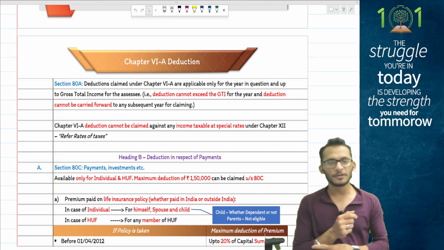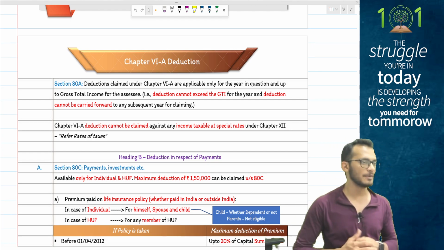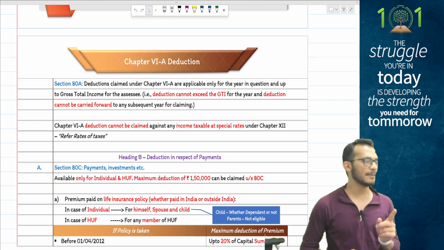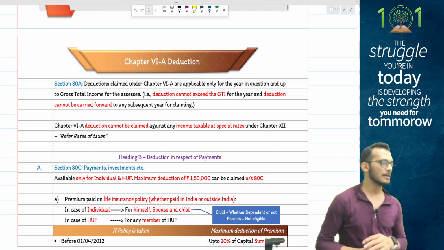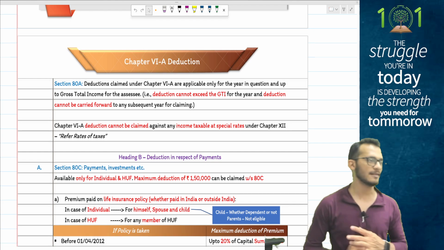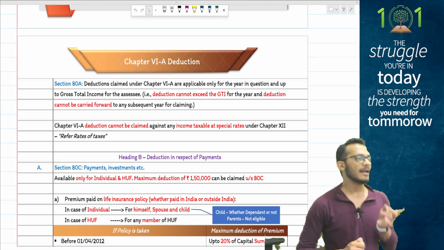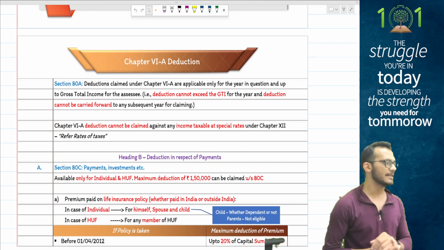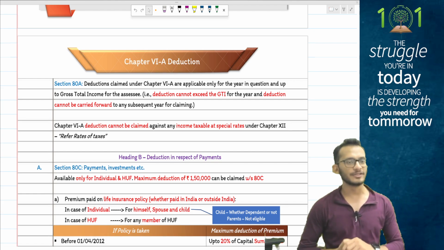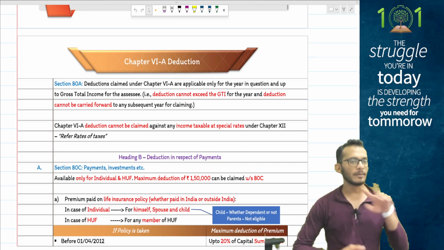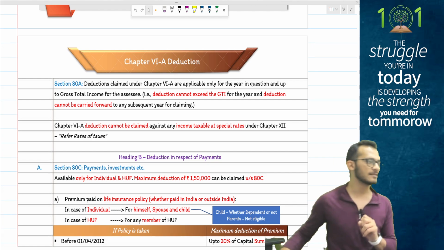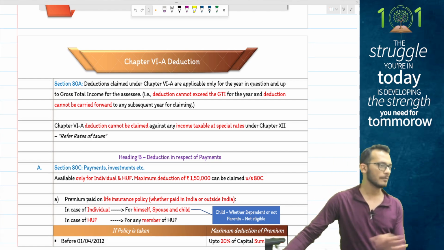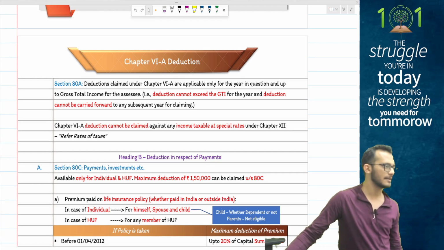Two rules for you to follow before you get into chapter 6A deduction, people. Rule number one, you cannot claim a chapter 6A deduction beyond your GTI. GTI is the maximum you can claim chapter 6A deduction to. If you are going to have a deduction more than GTI, then the deduction gets restricted to GTI. You can't claim more than that. Rule number two, if you have any unexhausted chapter 6A deduction, can you carry forward? No, you can't carry forward that unexhausted chapter 6A deduction also.